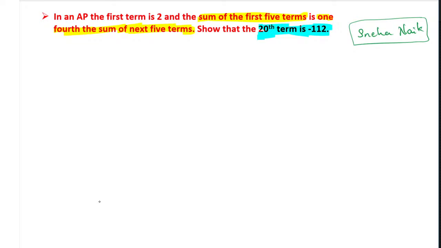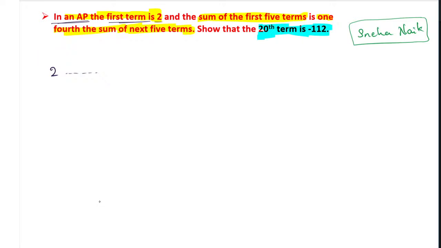But what they have given is a value, because in an AP the first term is 2. So let us understand the question and write down what they have given. It is an AP, and the first term is 2, and we don't know the next terms. The AP continues from 2, but we don't know what the terms are. So the first term they have given.